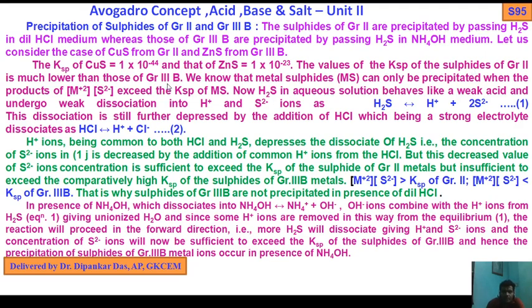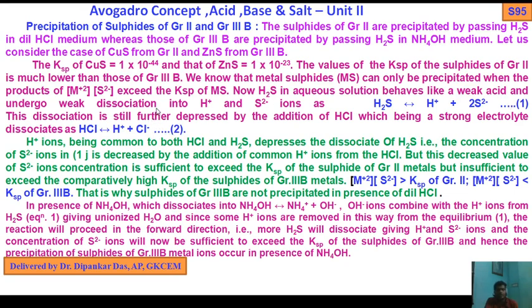group 3B. We know that a metal sulfide MS can only be precipitated when the product of M2+ and S2- concentrations exceeds the KSP of the metal sulfide. Now H2S in aqueous solution behaves like a weak acid and undergoes weak dissociation into H+ and S2-, as H2S dissociates into 2H+ plus S2-. This dissociation is further depressed by the addition of HCl, which being a strong electrolyte dissociates as HCl into H+ plus Cl-. So this is equation 1 and equation 2.